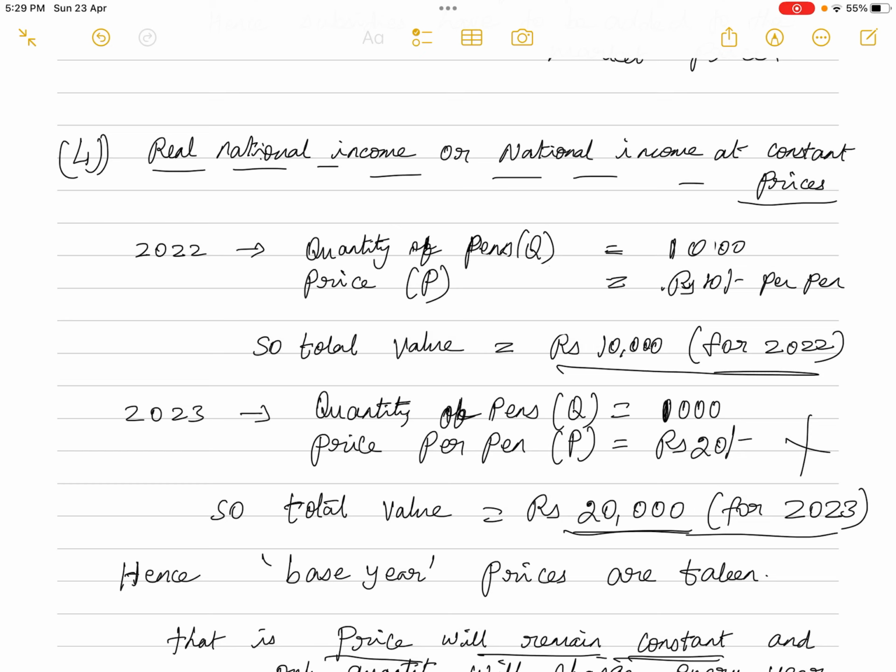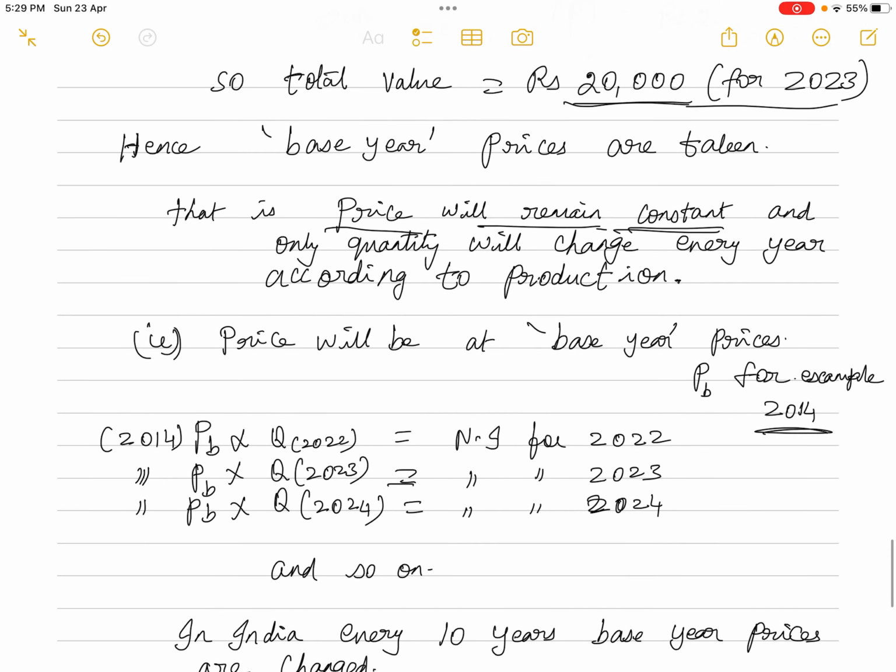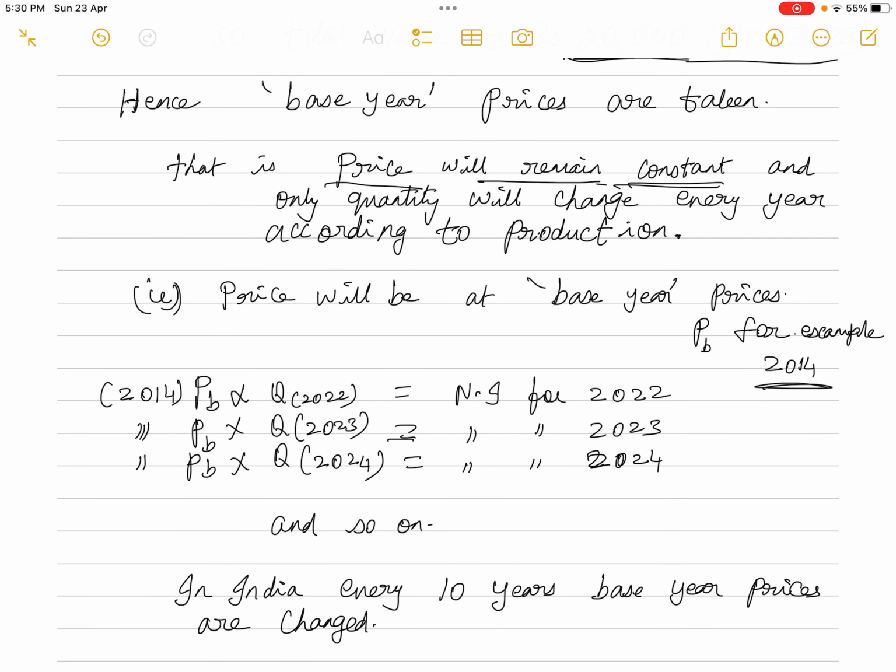In order to know the exact status of the country, whether there is progress in the country or not, governments calculate the national income at constant prices. How do they calculate it? They take one particular year as the base year. Let us assume 2014.